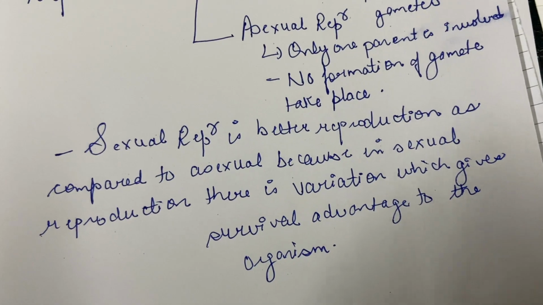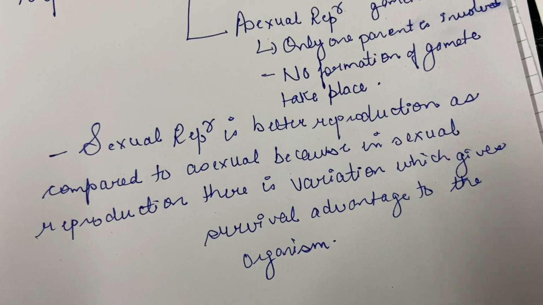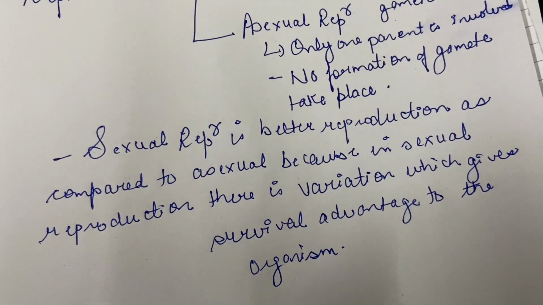So, sexual reproduction is better because there is creation of variation, and due to this variation there is survival advantage to the organism.